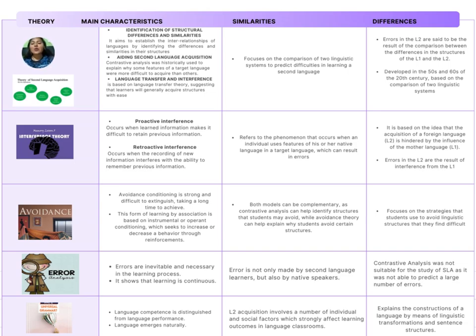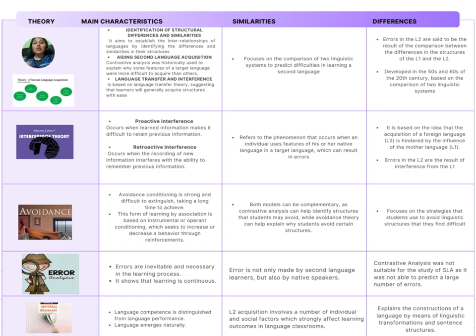I'm going to talk about Krashen and control models. Main characteristics: acquisition versus learning. Acquisition is a natural, unconscious process, while learning is conscious. Monitor: use learned knowledge to correct the language produced. Natural order: language rules are acquired in a predictable order.